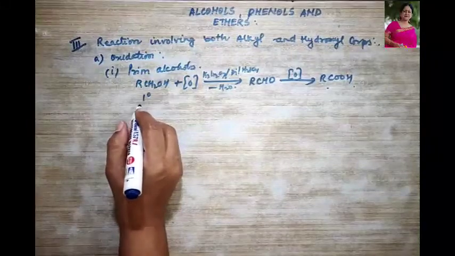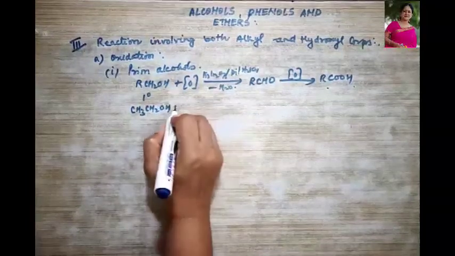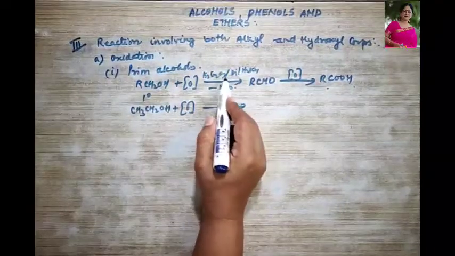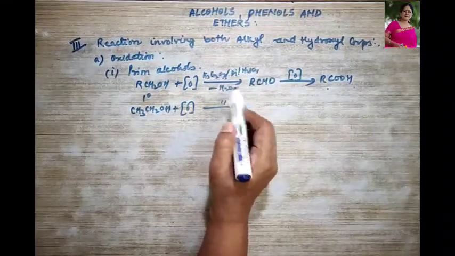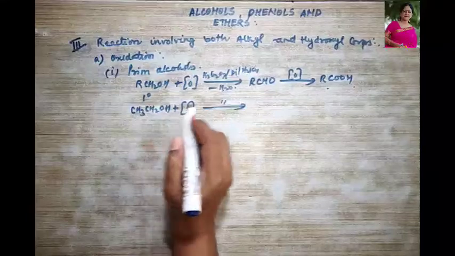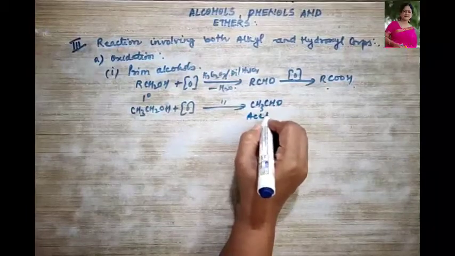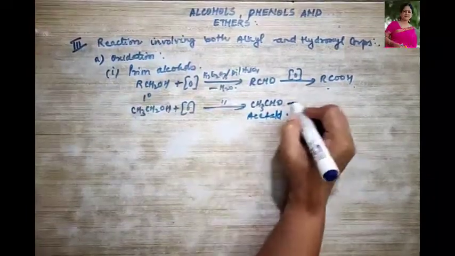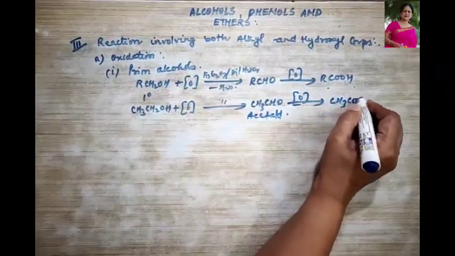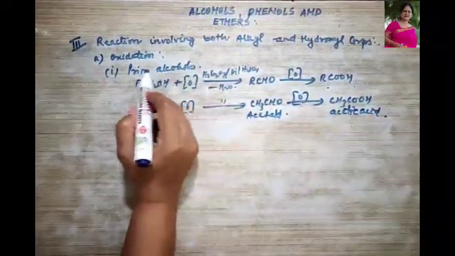So let's take one example over here, like ethanol, CH3CH2OH, then oxidation takes place in the presence of K2Cr2O7 or dilute sulfuric acid. Water will be removed. What is it going to form? An aldehyde. Which aldehyde? Because we are using C2H5, therefore it is going to form CH3CHO. This is called acetaldehyde. Further on oxidation, it is going to give us acetic acid, that is CH3COOH. Okay, this was your primary alcohol.